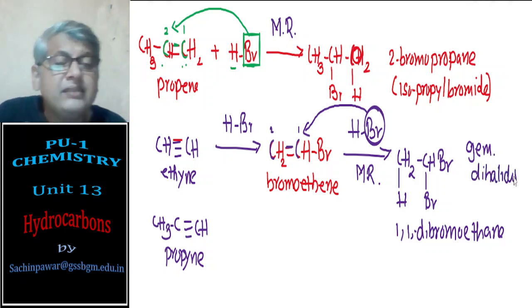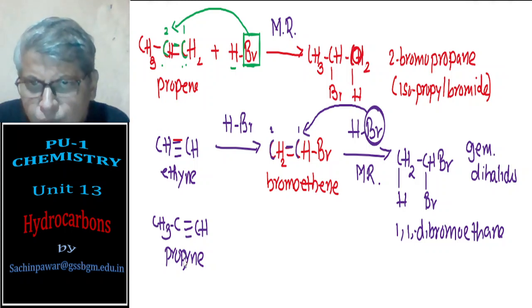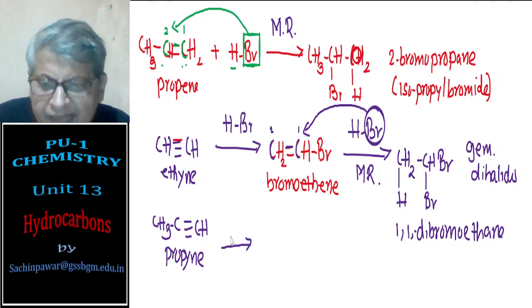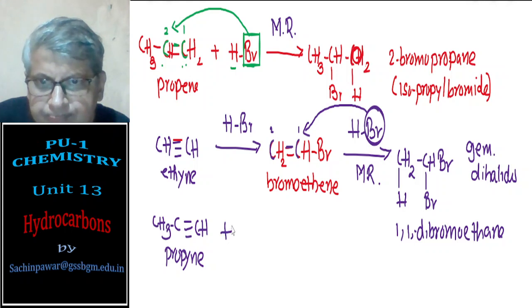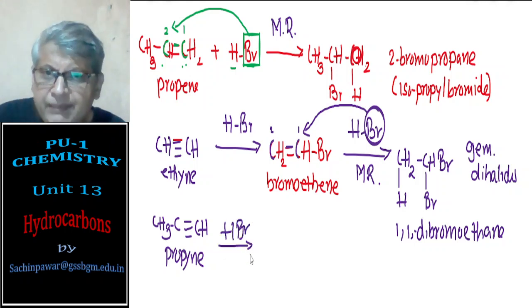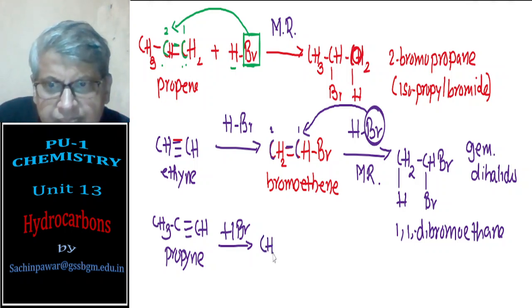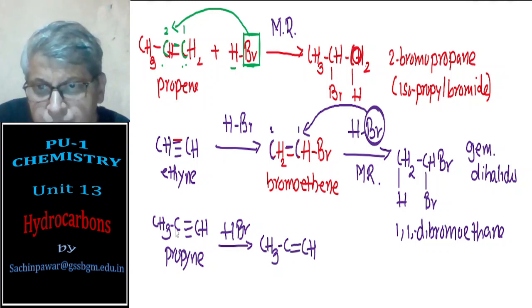Details you will learn in the second year under the topic haloalkanes. Now see what happens to propyne. You add HBr and the reaction takes place. You will get CH3C, one pi bond you break, one H goes to this carbon.